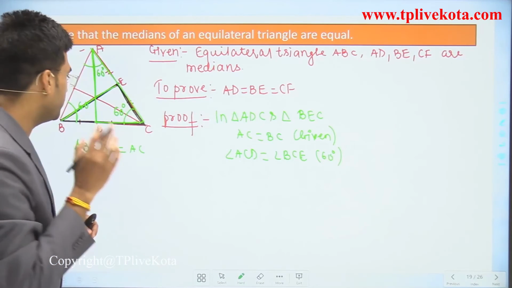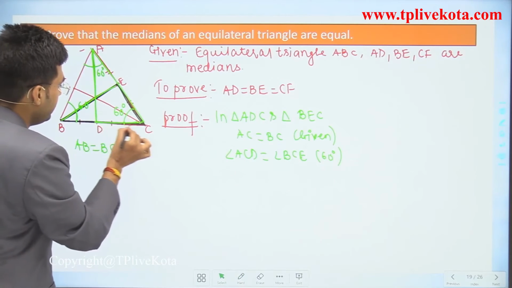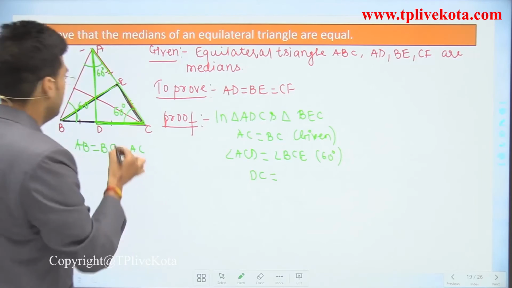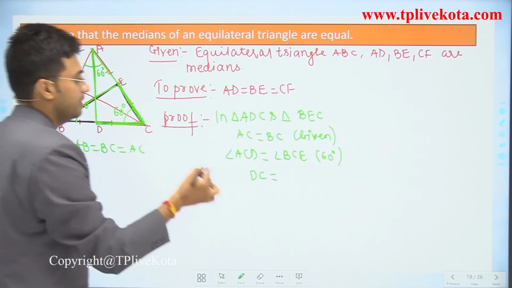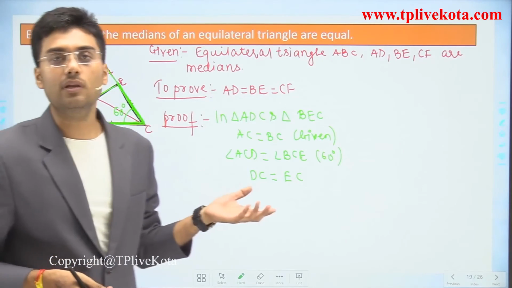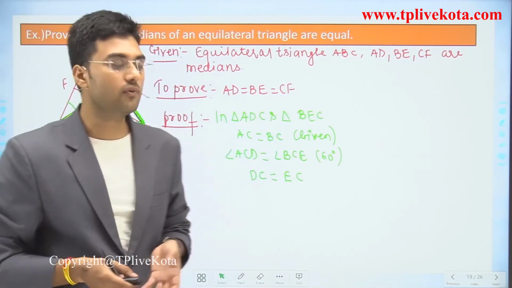Clear? Now, in triangle ADC, DC is equal to EC. Why are these equal? Because all the sides are equal, then half of the sides are also equal.